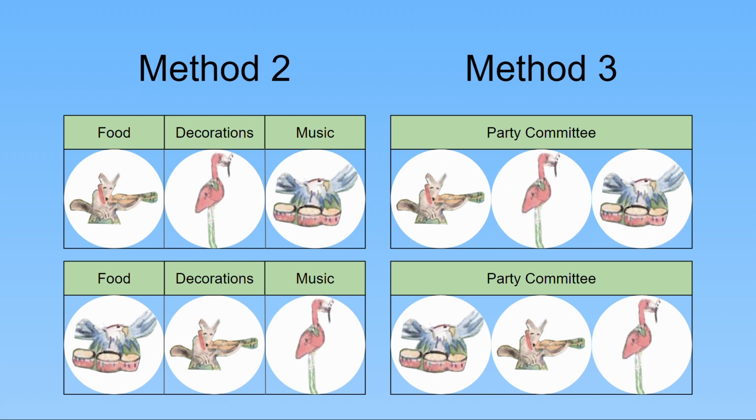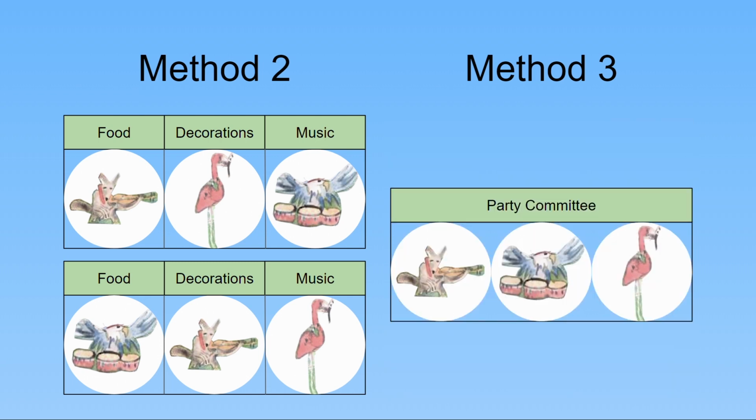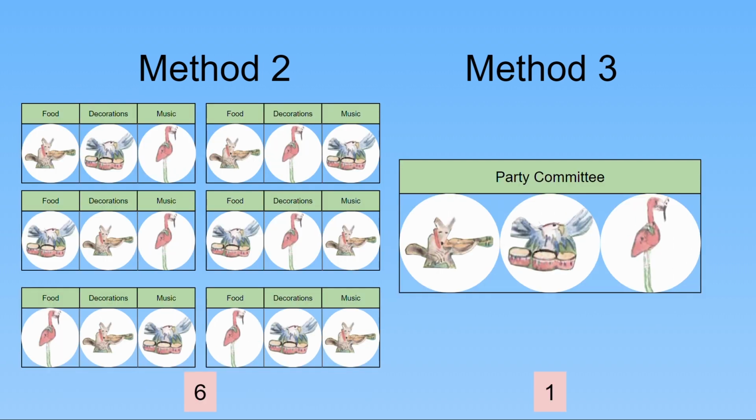The trick is that in method 2, the position of the animal is important. It says which task the animal does. But in method 3, the position of the animal is not important. You're either on the committee or you're not. And mixing up the names on the list doesn't change who's on the committee. In fact, we can agree to always list the animals in alphabetical order, so now the 2 committees look exactly the same. But that's not all of them.